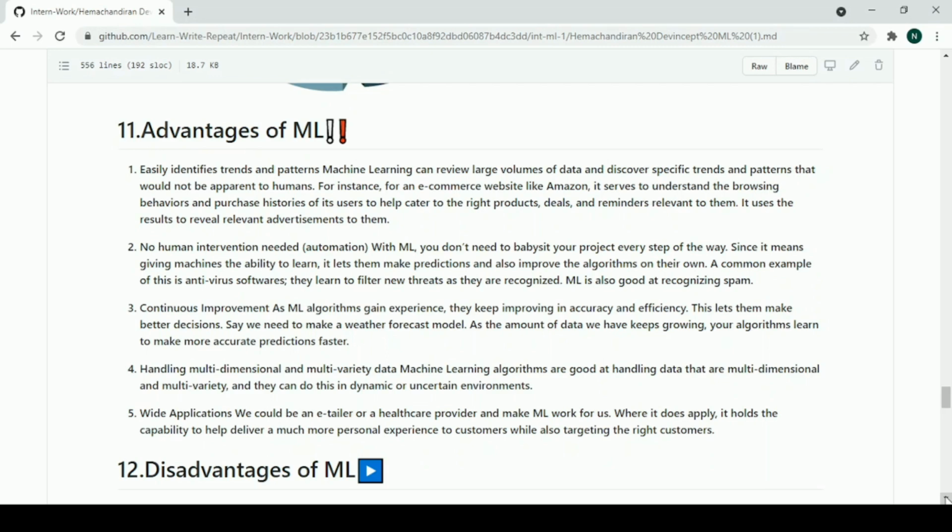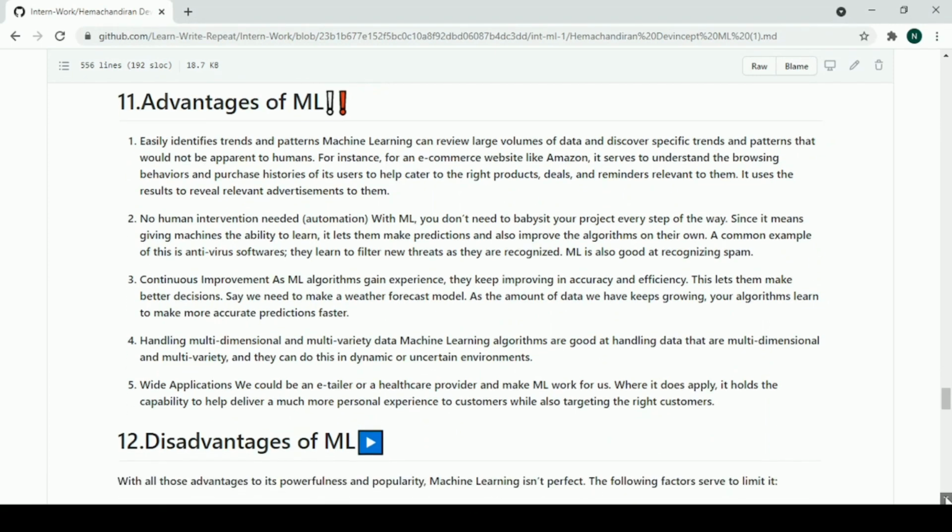Second is no human intervention needed, automation with ML. You don't need to babysit your project every step of the way. Since it means giving machines the ability to learn, it lets them make predictions and also improve the algorithms on their own. One such common example is antivirus software. They can filter new threats when recognized. ML is also good at recognizing spam.